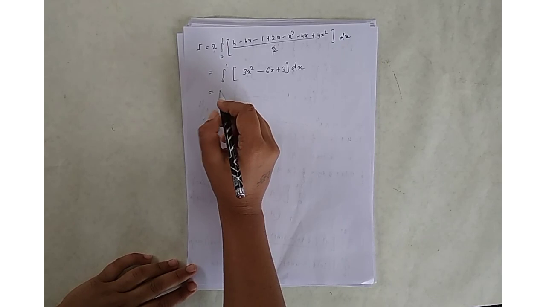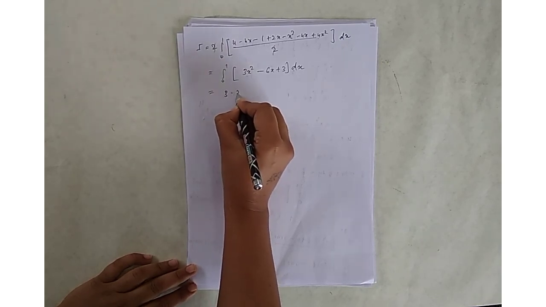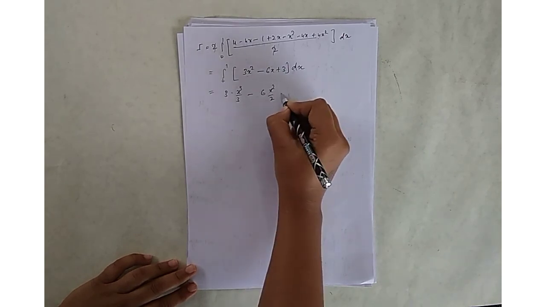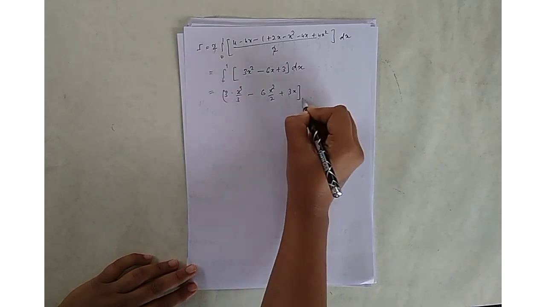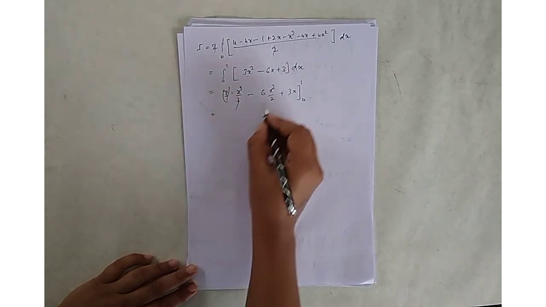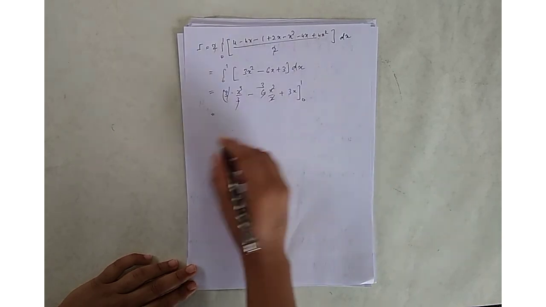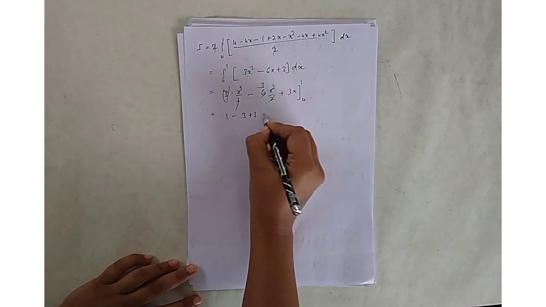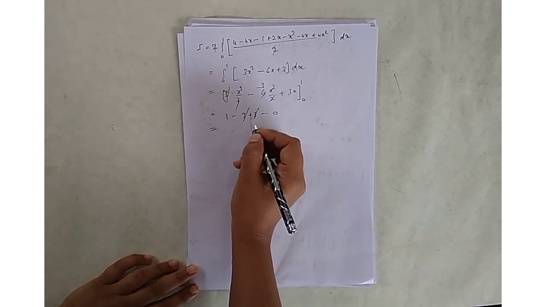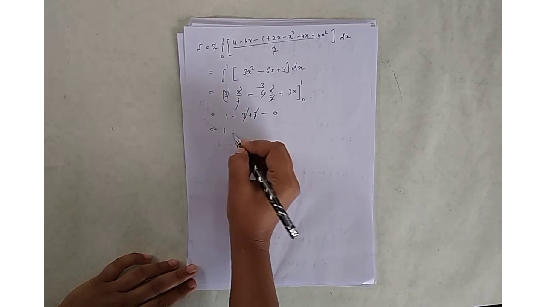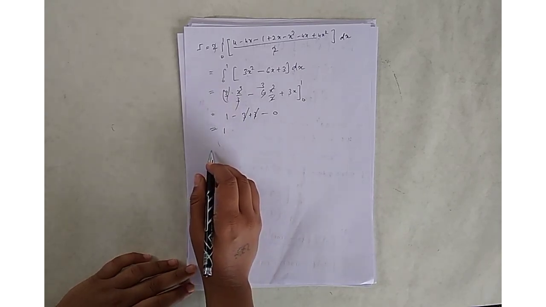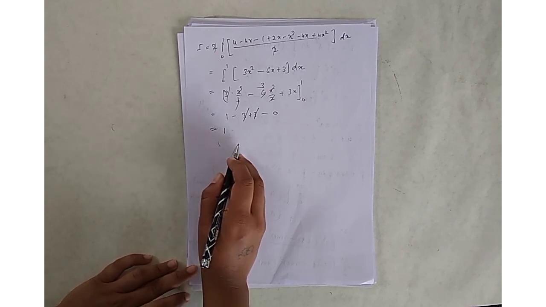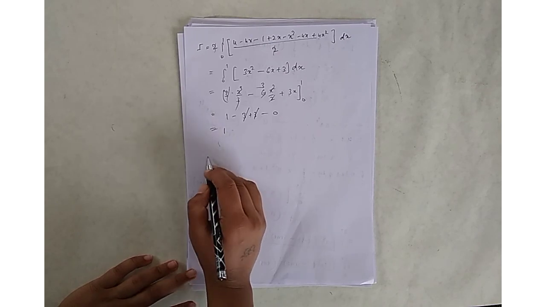Integrating this, it becomes x cube upon 3 times 3, minus 6x square divided by 2, plus 3x, with limit 0 to 1. So the 3 cancels. Then 1 minus 3 plus 3 gives 1. So the value of the surface integral with this vector function is 1.